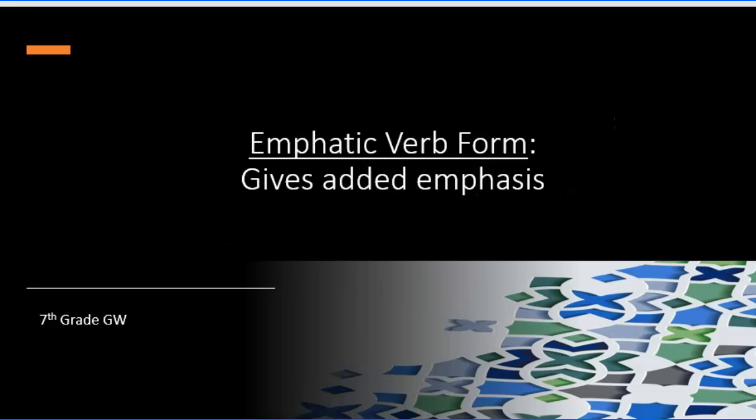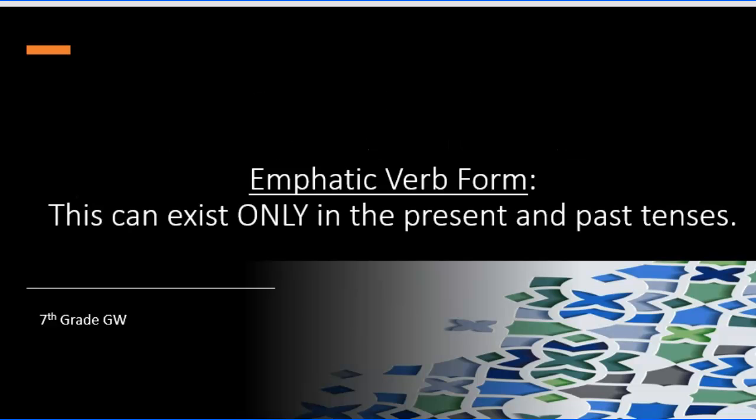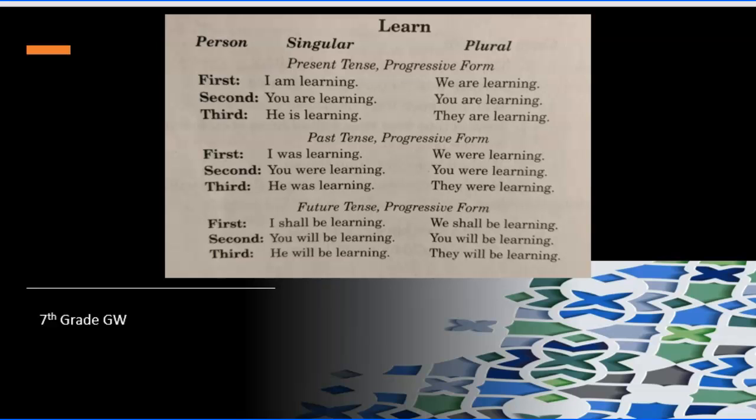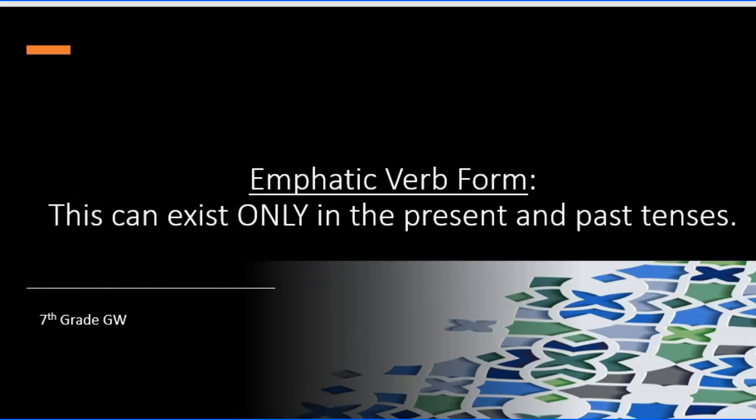Okay, let's talk about the emphatic verb, and that gives emphasis. And again, you probably use this and don't even realize it. We are going to add do, does, or did to the verb. So let's take a look. It can only exist in the present and the past tenses. So let's take a look at some of the conjugations and, whoops, I've looked at the progressive. Let me go back to this. Sorry.